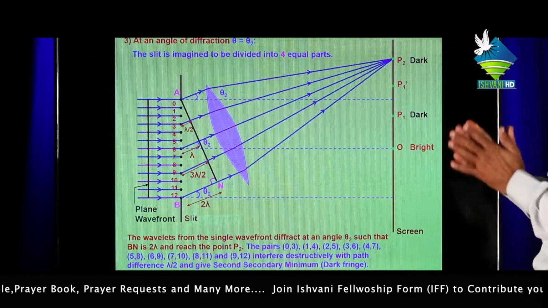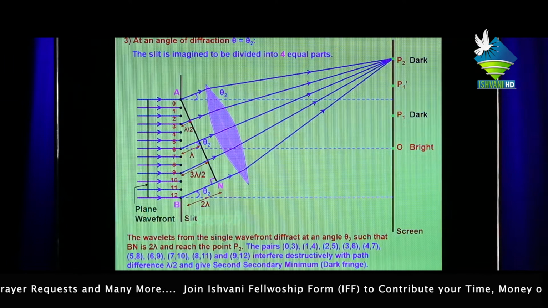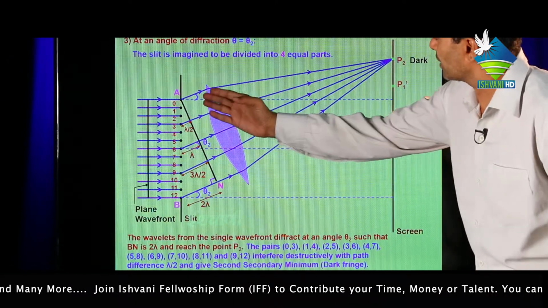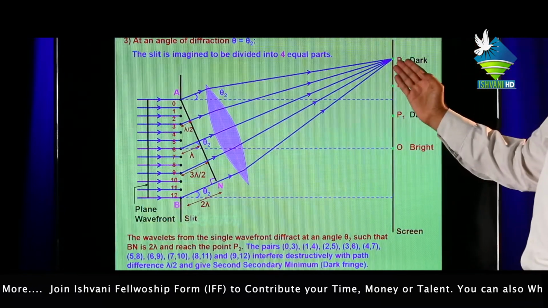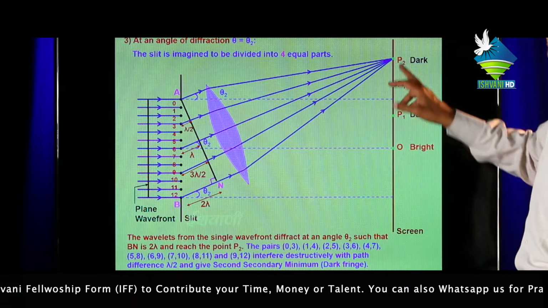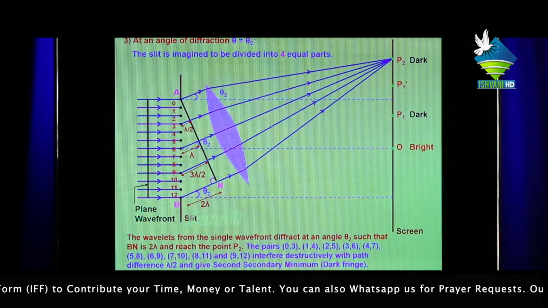Means there are 4 parts: lambda upon 2, lambda, 3 lambda upon 2 and 2 lambda. All these light rays diffracted at angle theta 2 meet at the point P2. Means all these rays interfere at the point P2 destructively, means we obtain dark fringes.